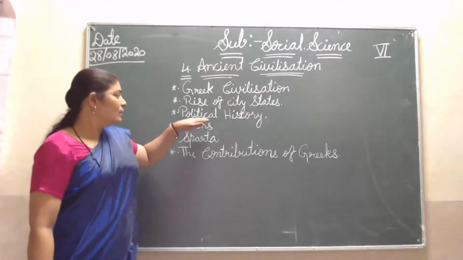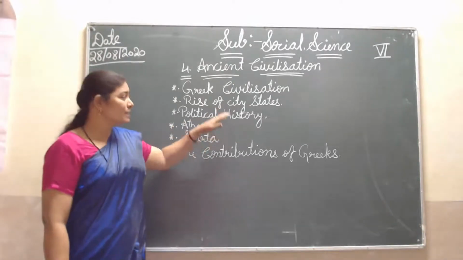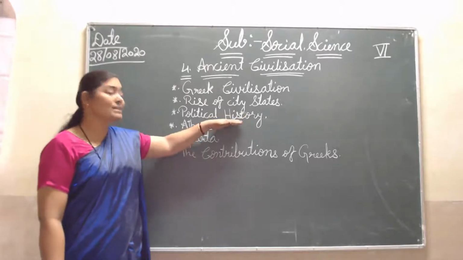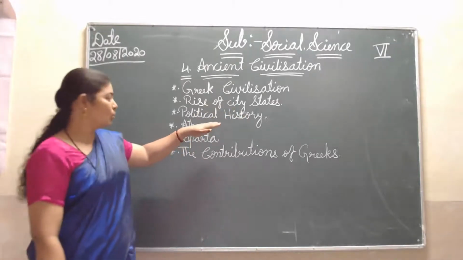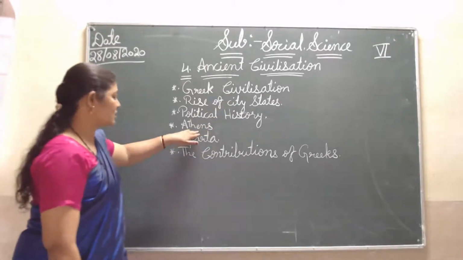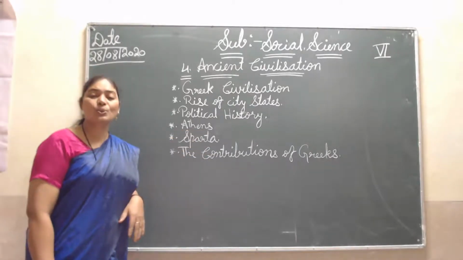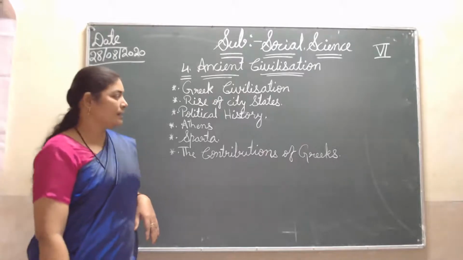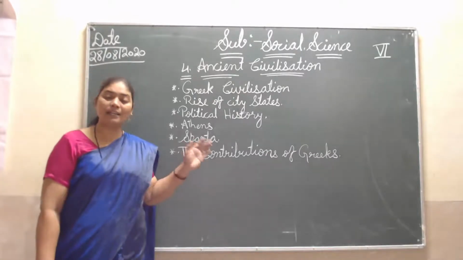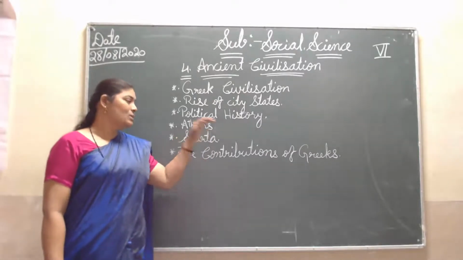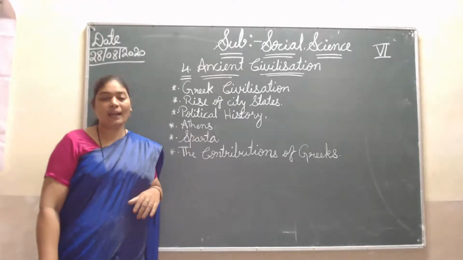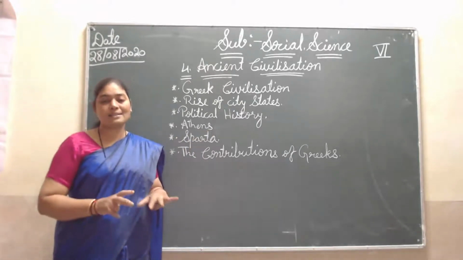In political history, meaning who ruled and how they ruled, first there are Athens and Sparta, two very great and popular city-states of Greece. Athens was ruled by great kings and maintained itself nicely as a democracy.